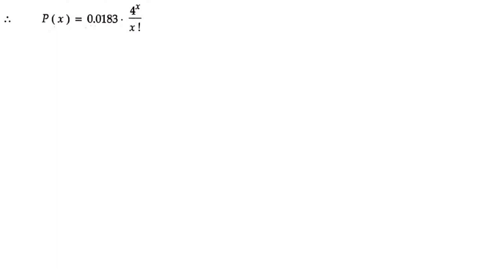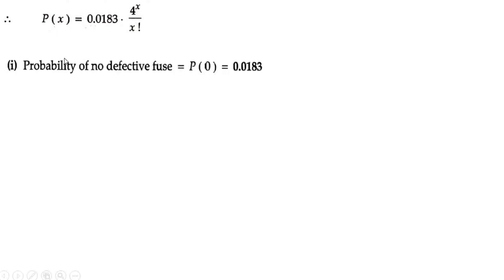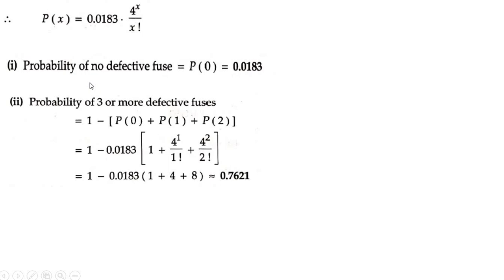So what is the first subquestion? No defective fuses. No defective fuses means x is equal to 0. So what is P of 0? It is 0.01831. 4 power 0 is 1 and 0 factorial is also 1. So this will be the answer. What is the next subquestion? You have 200 fuses. Remember, you have 200 fuses.